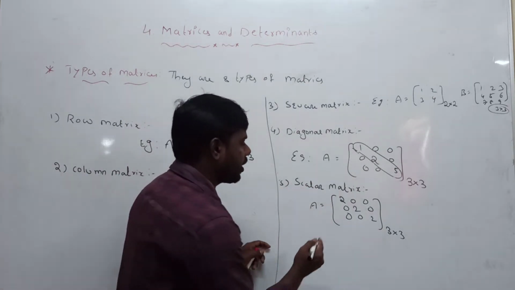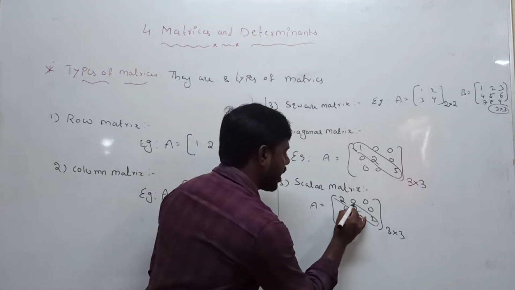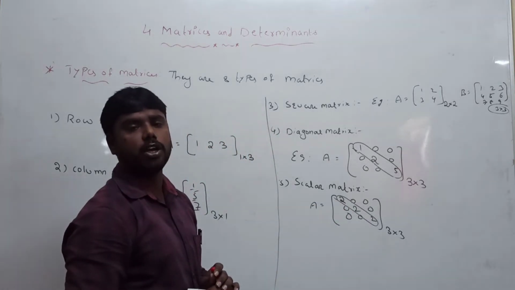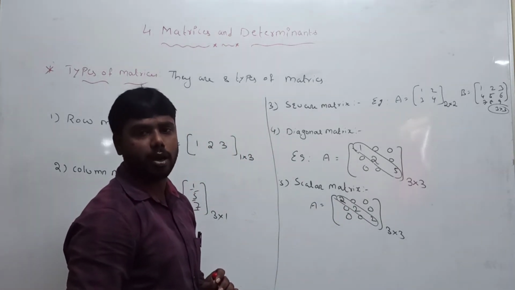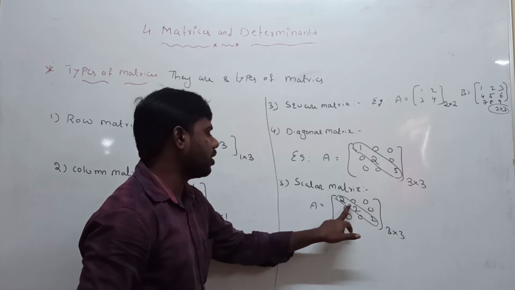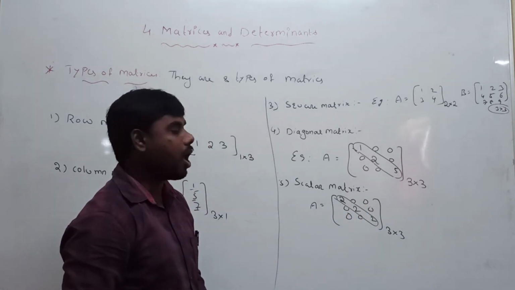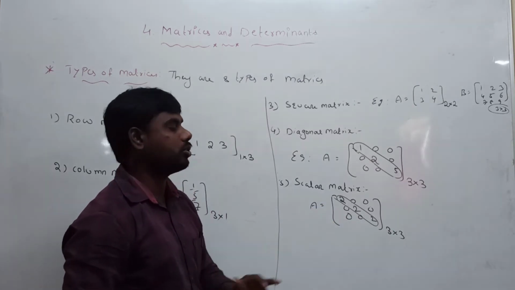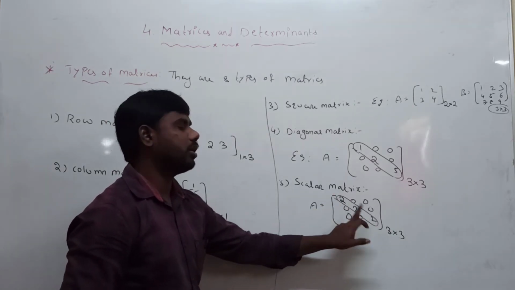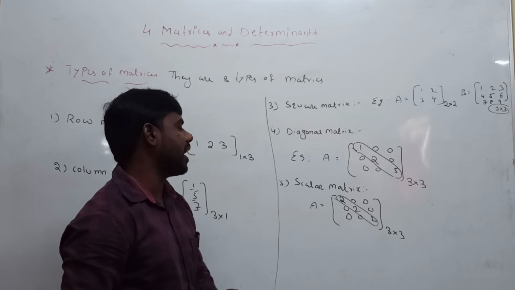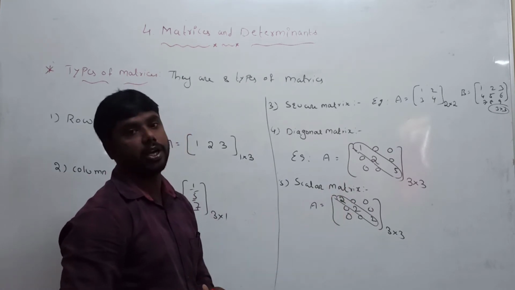A diagonal matrix is said to be a scalar matrix if non-diagonal elements are zeros, and diagonal elements are equal. So the diagonal elements are equal only. That's why this type of matrix is called a scalar matrix.